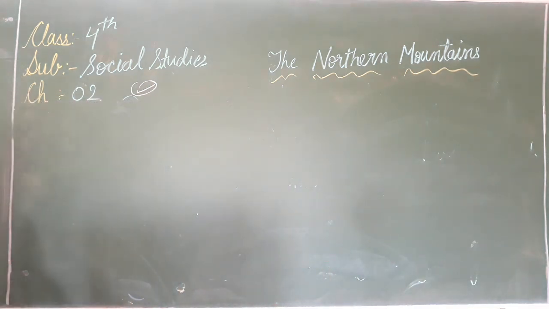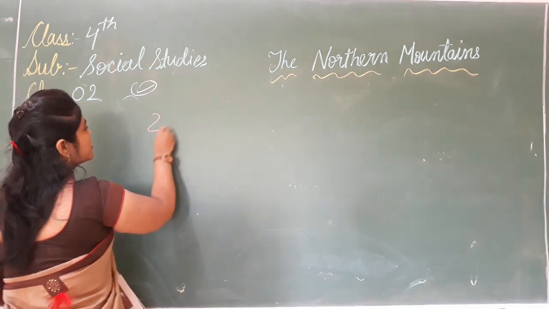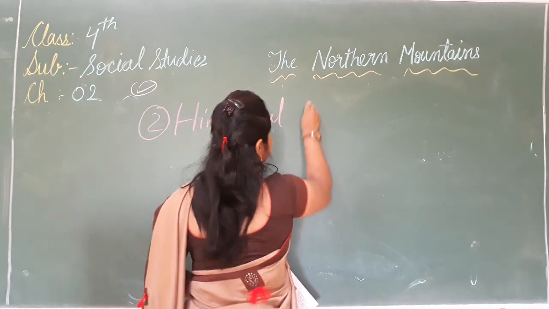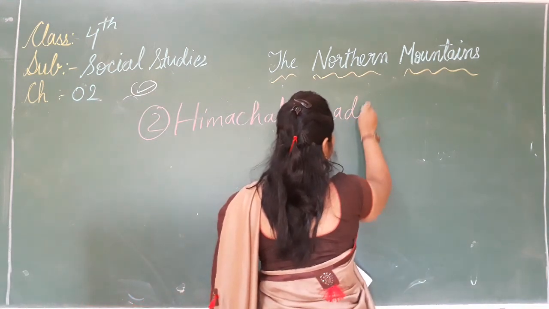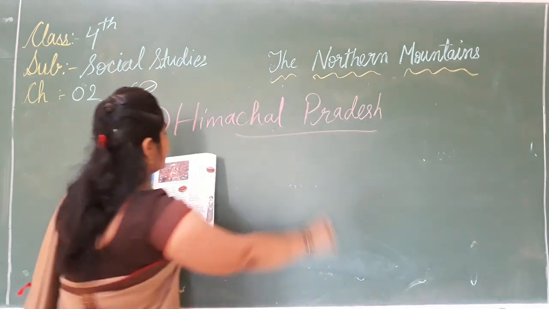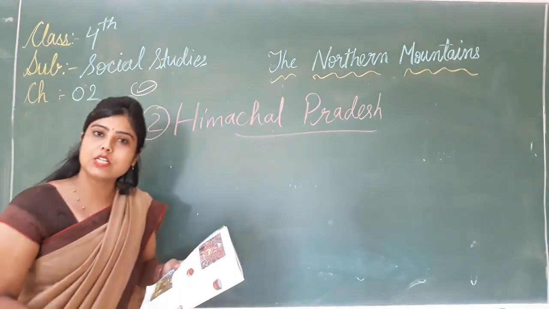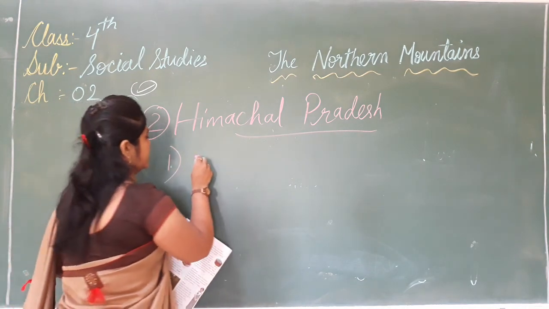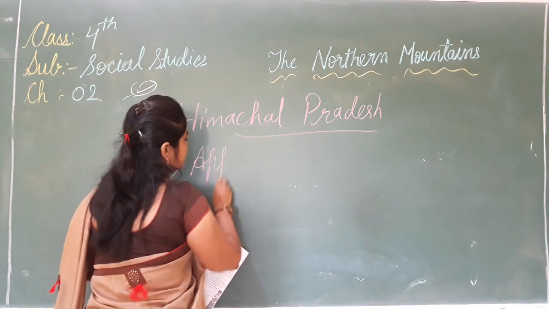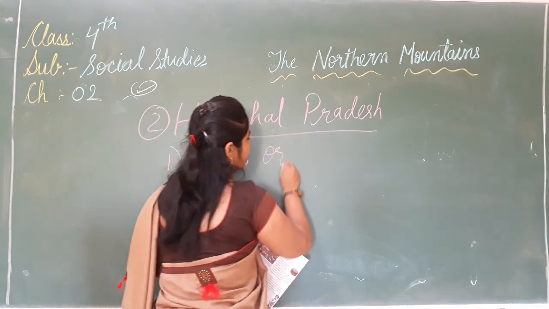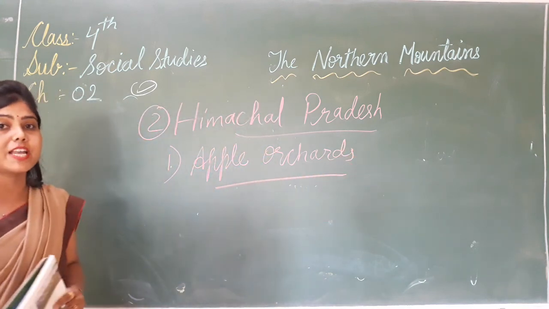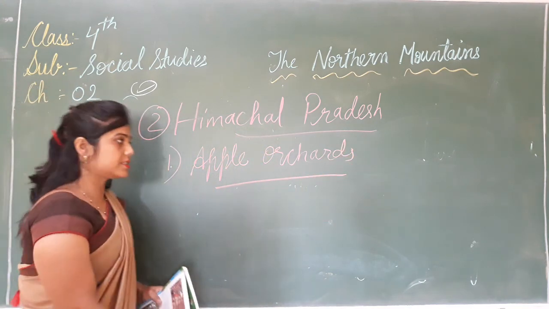Second is Himachal Pradesh. Himachal Pradesh is also famous for its apple orchard. Okay, and Jammu Kashmir is also famous for apple orchards.